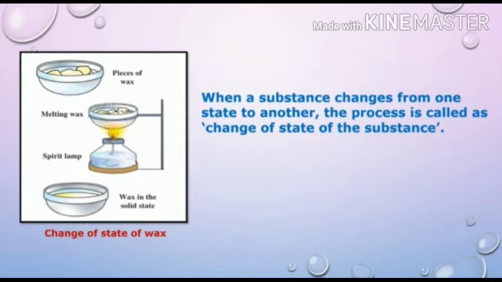Initially, these pieces of wax are in the solid state. After heating, they are converted to liquid state. When the liquid wax is kept again, it solidifies. Here is a change of state of wax. When a substance changes from one state to another, the process is called change of state of the substance.